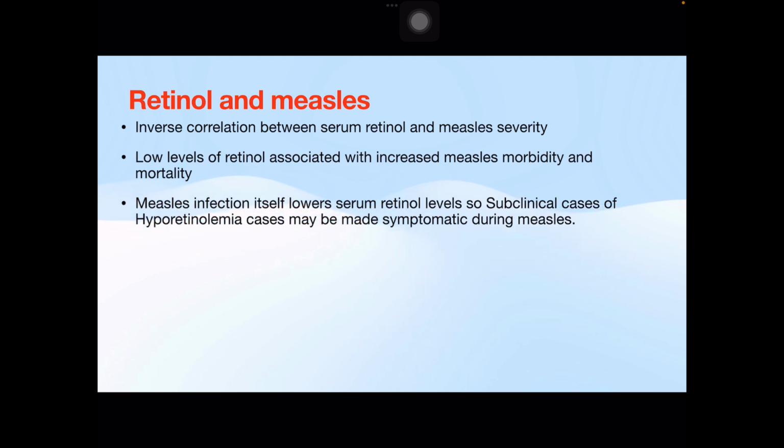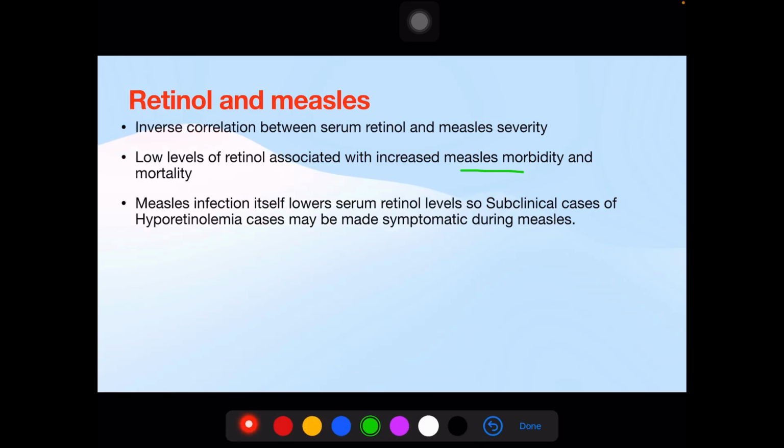Retinol and measles. There is an inverse correlation between serum retinol and measles severity. Low levels of retinol are associated with increased measles morbidity and mortality. Measles infection itself lowers serum retinol levels, so subclinical cases can be made symptomatic.